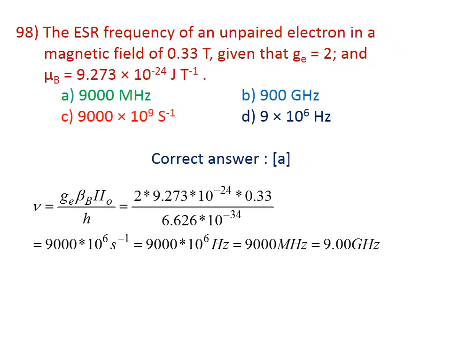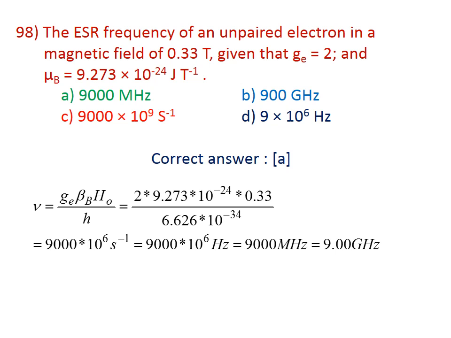In ESR spectroscopy, an unpaired electron is in a magnetic field of 0.33 tesla, given that g will be equal to 2 and mu will be equal to 9.273 into 10 to the power minus 24 joules per tesla. Here the frequency is the ESR frequency of the unpaired electron, nu will be equal to g beta B0 by h. You substitute: 2 into beta, 9.273 into 10 to the power minus 24, and B0 equal to 0.33 tesla, divided by Planck's constant 6.626 into 10 to the power minus 34,